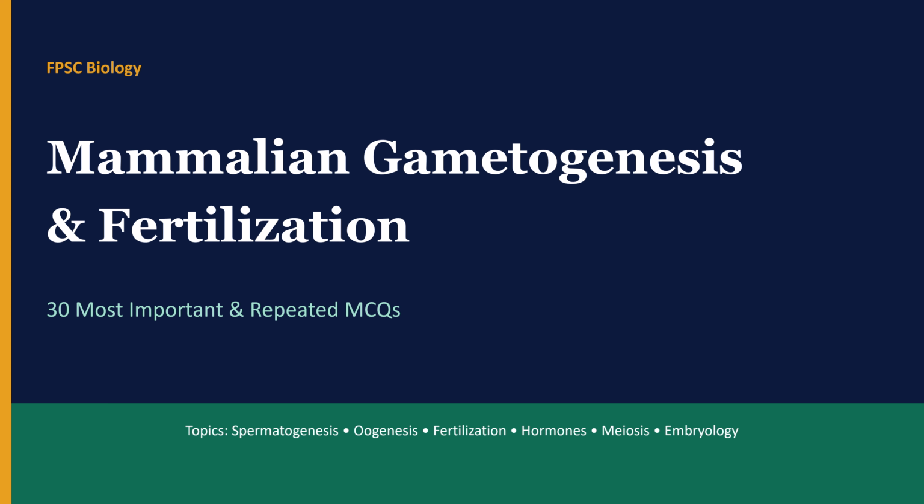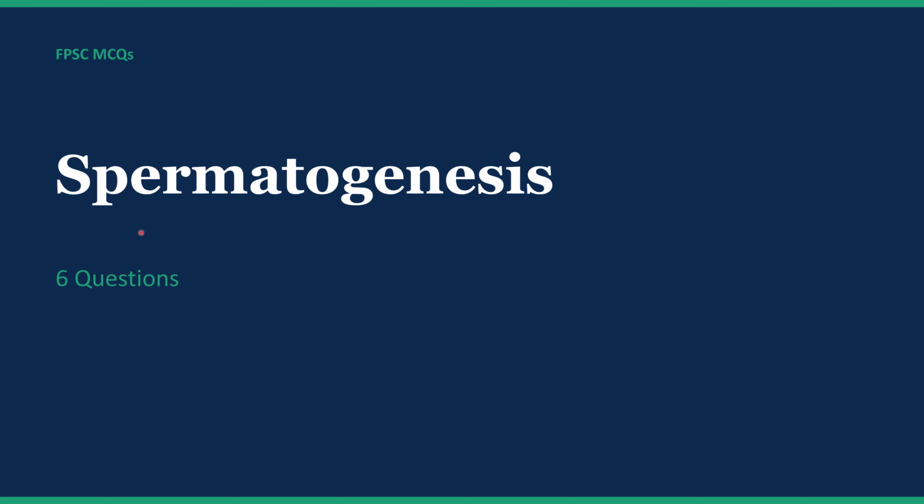So let's get started. First topic from today's session is spermatogenesis. We will cover 6 most important and repeated questions from this topic. First, let's discuss spermatogenesis. Spermatogenesis is a biological process by which male gametes, sperm cells, are produced in the testis. It takes place in the seminiferous tubules of the testis and involves several stages: multiplication, growth, maturation, and transformation. So spermatogenesis, in simple words, is the process of forming sperm from immature cells in males.